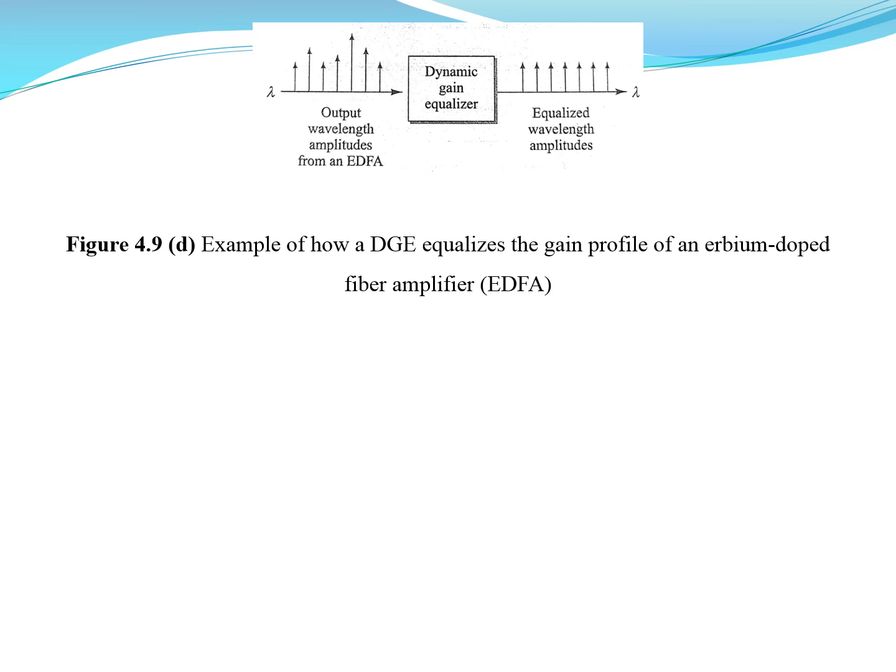This is an example of how a DGE equalizes the gain profile of an EDFA. Here we see that the gain is different, which is due to the wavelength amplitudes being different, but it is going to be equalized by using a dynamic gain equalizer so that we get the equalized wavelength amplitudes here.